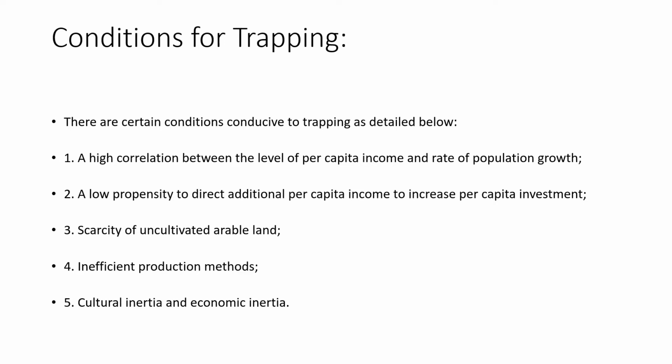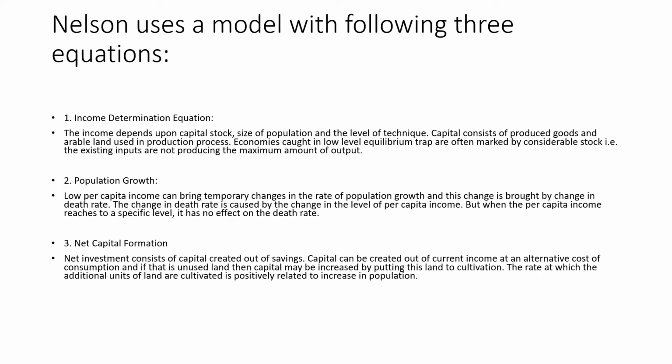Now let's understand the conditions for trapping. There are certain conditions specified by Nelson, and these are mainly with respect to areas like a high correlation between the level of per capita income and the rate of population growth, low density to direct addition per capita income to increase per capita investment, scarcity of cultivated arable land, inefficient production methods, and cultural inertia and economic inertia.